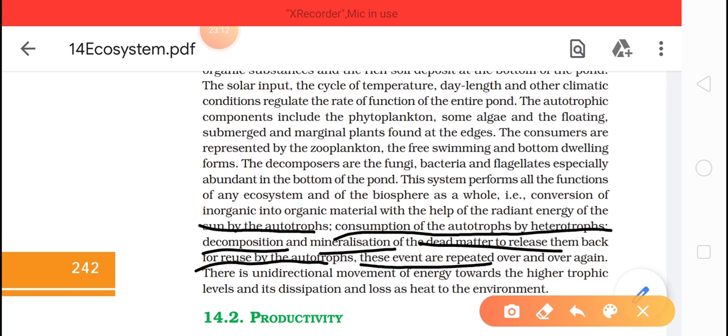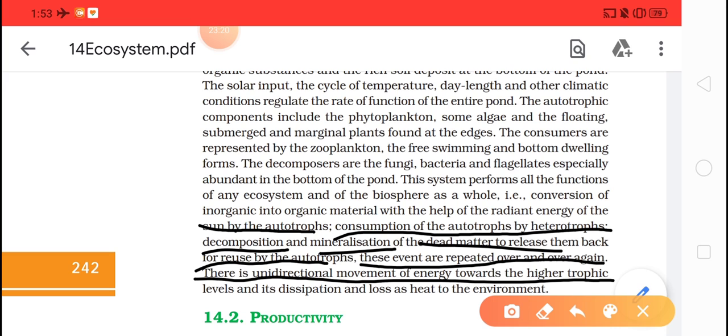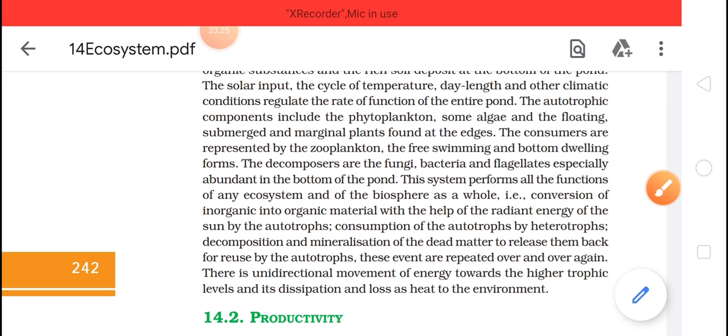This event is repeated over and over again. So this is the unidirectional movement of energy towards the higher trophic levels. So in that particular ecosystem, all the functions are running properly, as we have just seen.